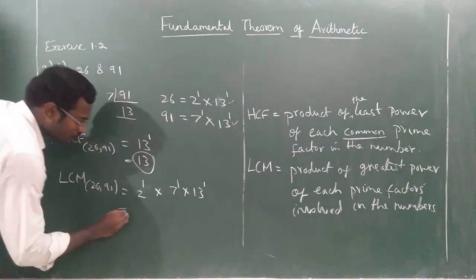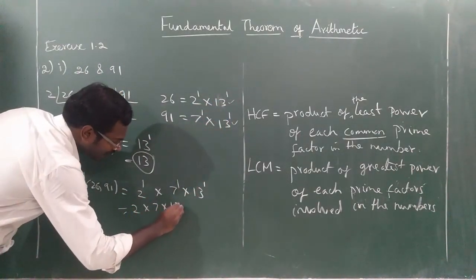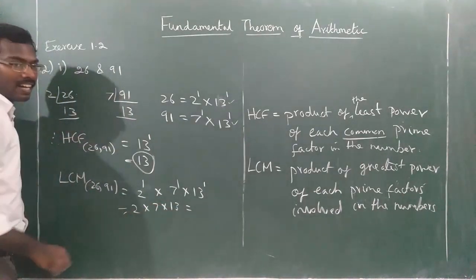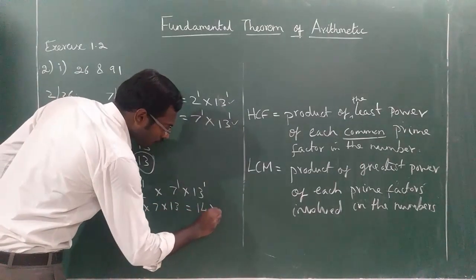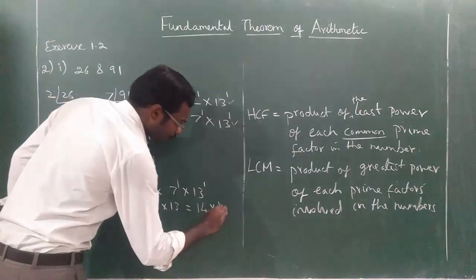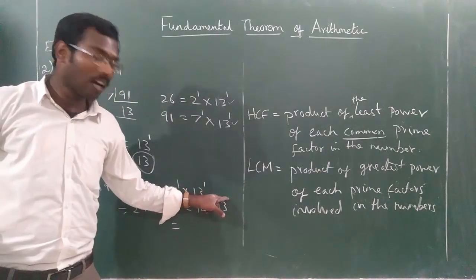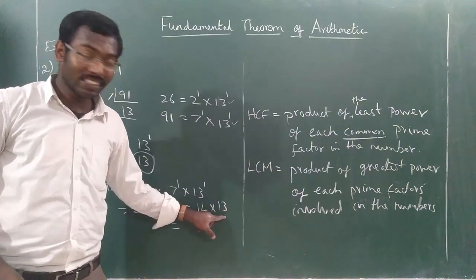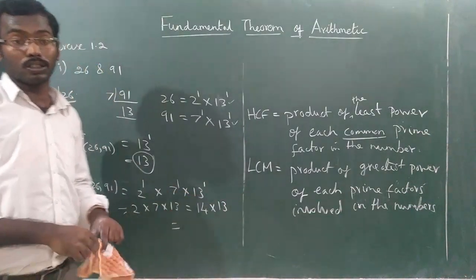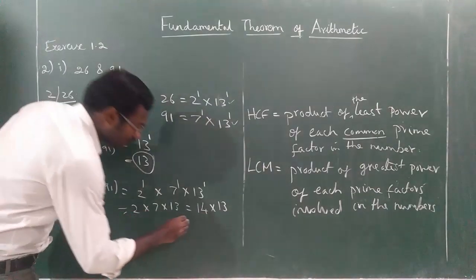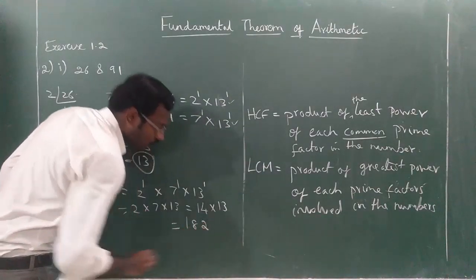So the answer is 2 into 7 into 13. 2 sevens are how much? 14. 14 into 13. Okay, so 10 13s are 130. 4 13s are 52. So 130 plus 52 is 182.